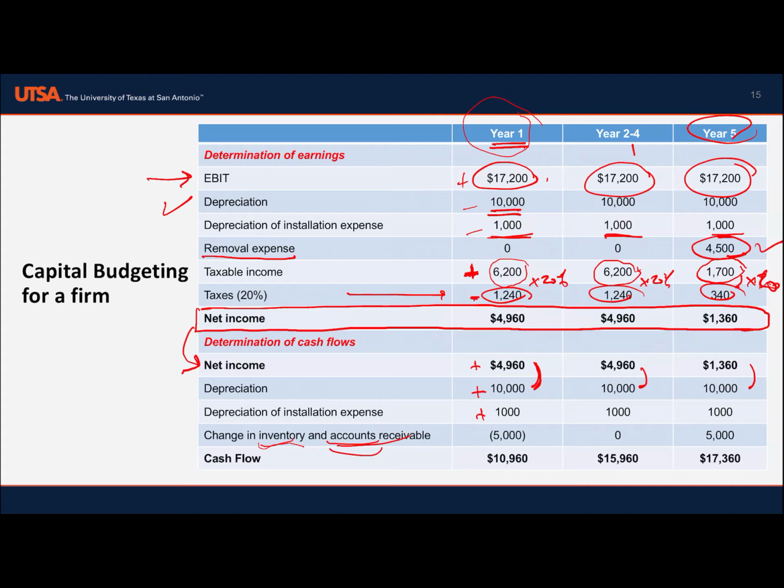If the company increases inventory, this is a cash outflow, and the same for accounts receivable. The total change is 5,000, so this has a negative impact on our cash flow. Simply, we sum the three figures and subtract 5,000, and we find 10,960. It's the same for the other years, and we find the cash flow for each year.